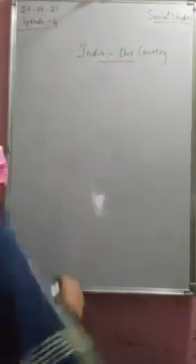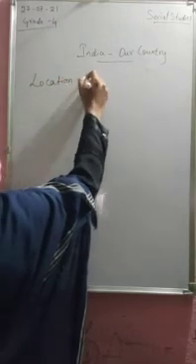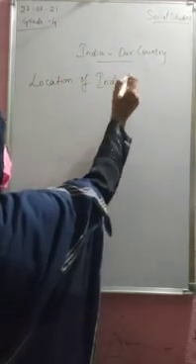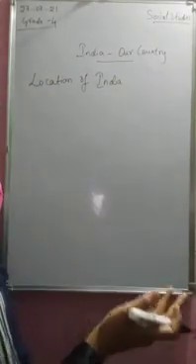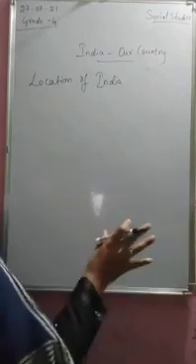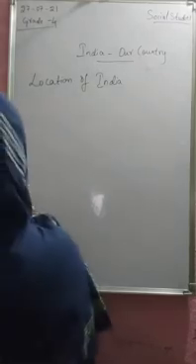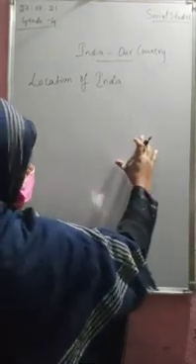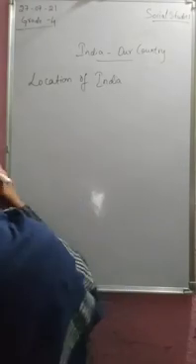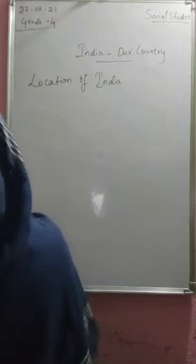So children, so far we had a look about our country, that is India. What all things we came across? We came across the location of India, where it is located on earth, which continent it belongs to. Isn't it? It belongs to the continent Asia, the largest continent of the world. And which part of Asia? The southern part. Okay. And how is it divided? It is divided into mainland and two groups of islands, that is Andaman and Nicobar Islands, which are located in the Bay of Bengal and the other in the Arabian Sea.